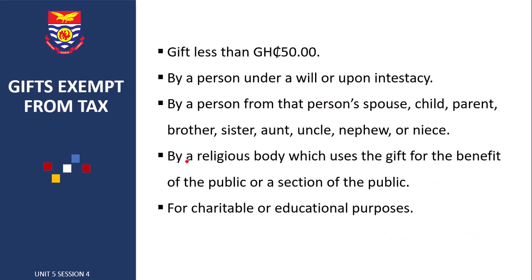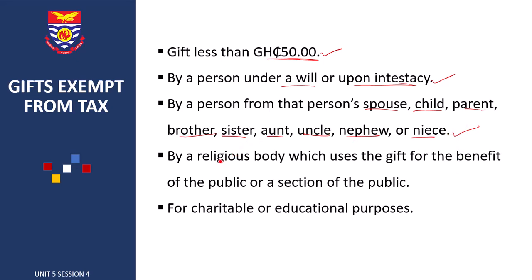Let us now look at some gifts exempt from tax. If you receive a gift less than 50 Ghana cedis, it is exempt from tax. If you receive a gift under a will or upon intestacy, it's exempt from tax. If you receive a gift from spouse, child, parent, brother, sister, aunt, uncle, nephew, niece, it's exempt from tax.